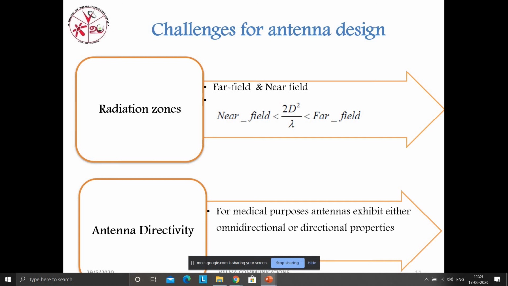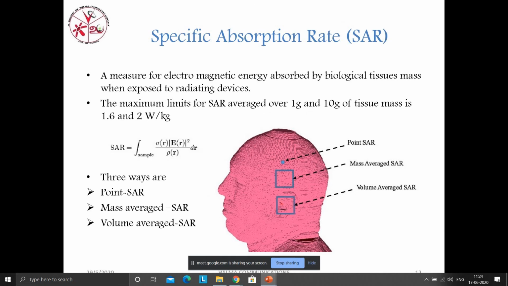And next slide, it is specific absorption rate, SAR. It is nothing but a measure of electromagnetic energy absorbed by biological tissues when exposed to radiating devices.